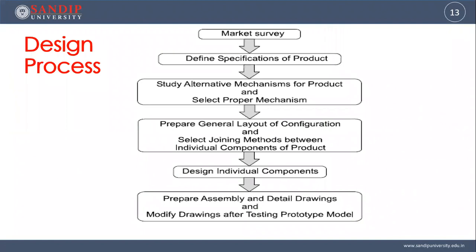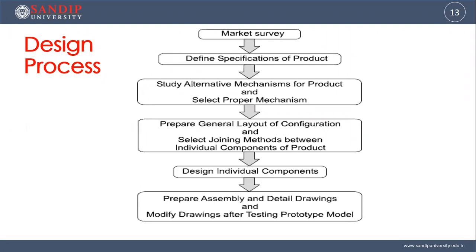So the design process consists of the market survey, and defining the specifications of the product, meaning what you are going to design, whether it is a two-wheeler or a four-wheeler. If it is a four-wheeler, to be more precise, whether it is a sedan car, XUV, passenger or sports car, whatever. Then study alternative mechanisms for the product and select the proper mechanism. For the entire system or machine, what different components will be there, and the mechanisms, how it will work, should be defined.